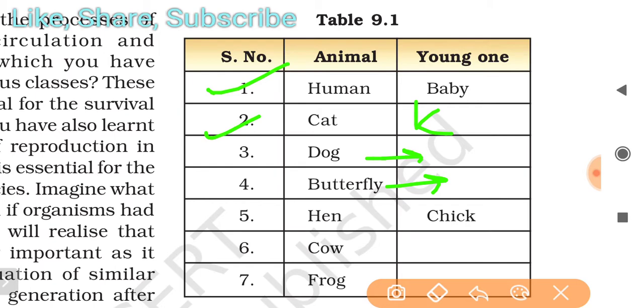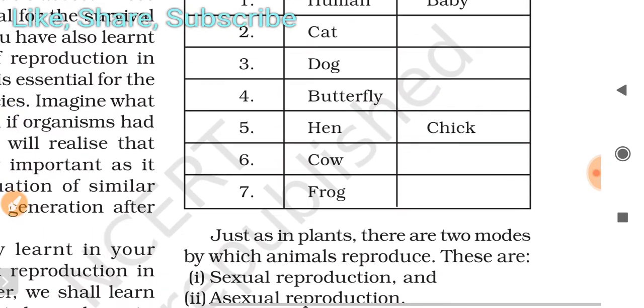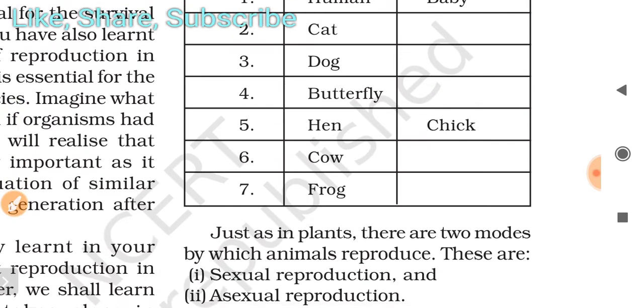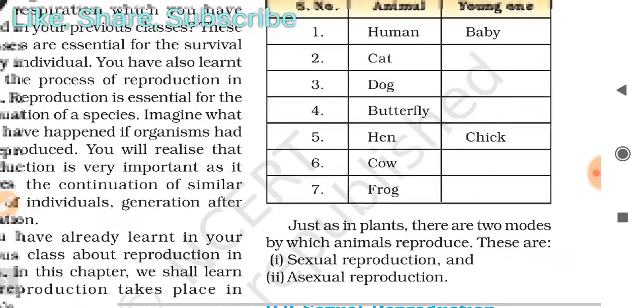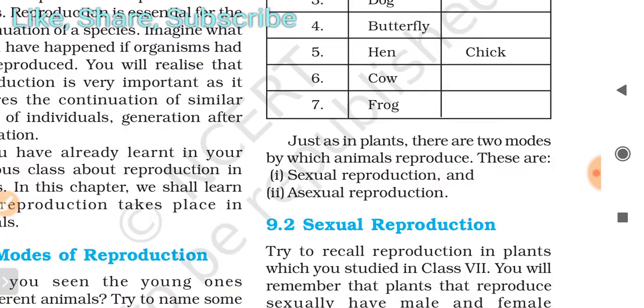Good. Hen is written here, and cow. Yes, calf, it is called calf. And for frog. Okay, very good.